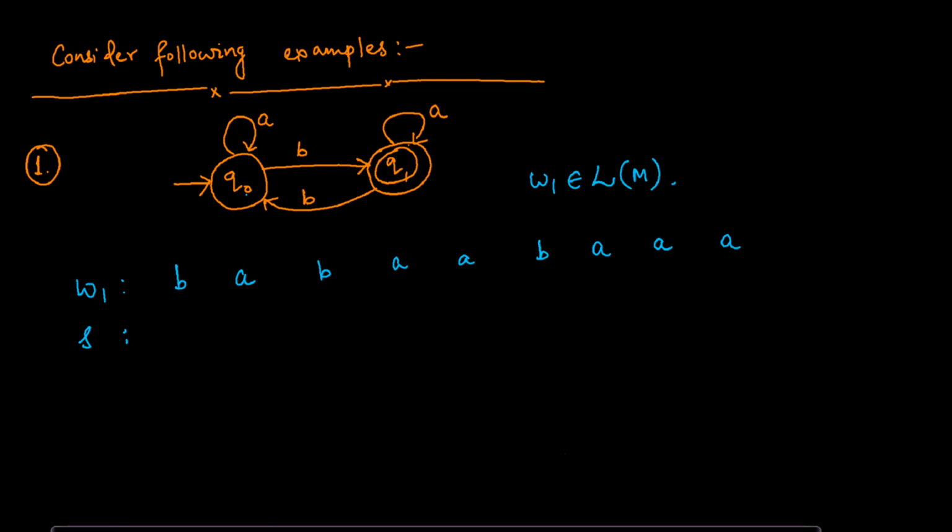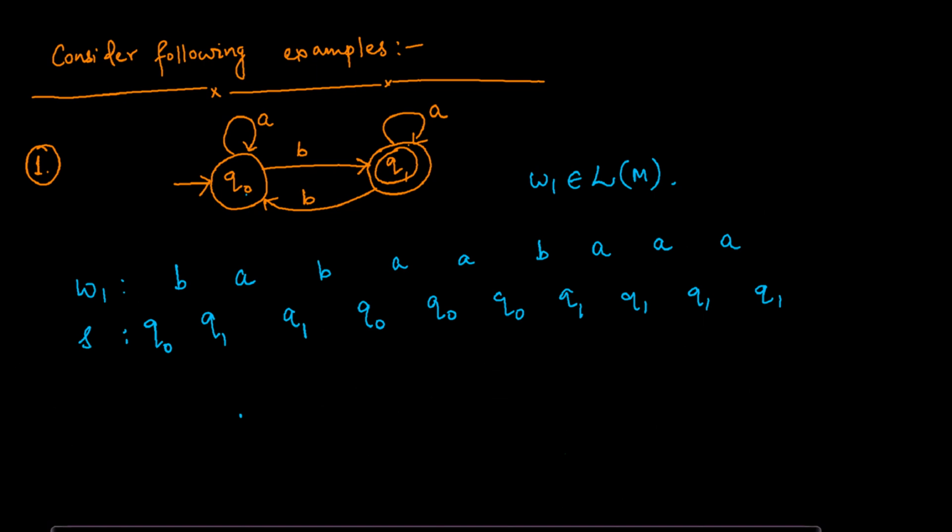Initially you are at Q0, and when you see B you go to Q1, Q1, Q0, Q0, Q0, Q1, Q1, Q1, Q1. So you end up at Q1. This string W1 is accepted.